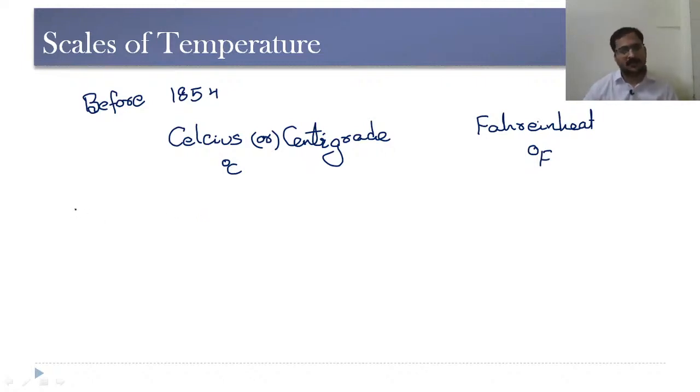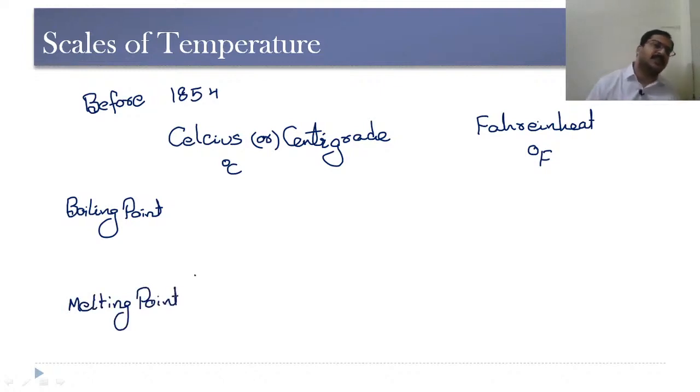For that particular purpose, we will be considering the melting point and boiling point of water at atmospheric pressure. Here try to remember, we are considering atmospheric pressure. So at atmospheric pressure, the boiling point is 100 degrees centigrade and the melting point is 0 degrees centigrade. Whereas in the Fahrenheit scale, the melting point is 32 degrees Fahrenheit and the boiling point is 212 degrees Fahrenheit.